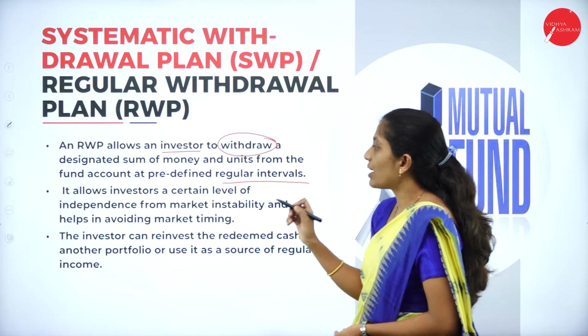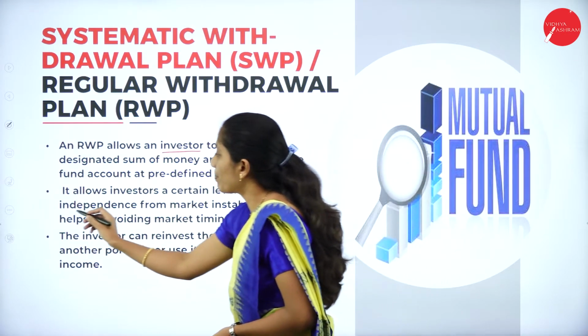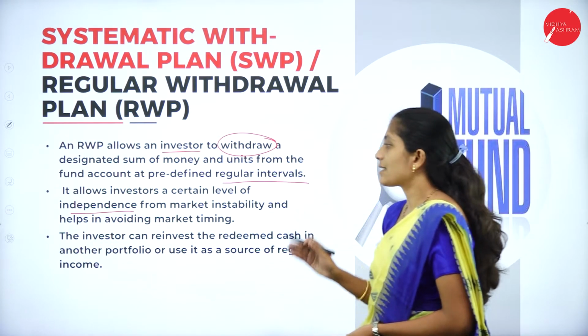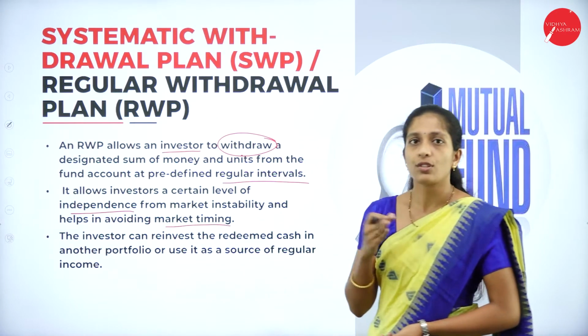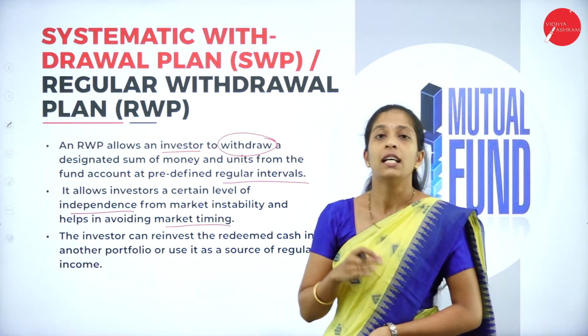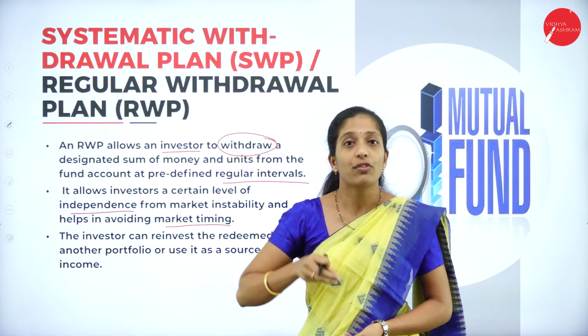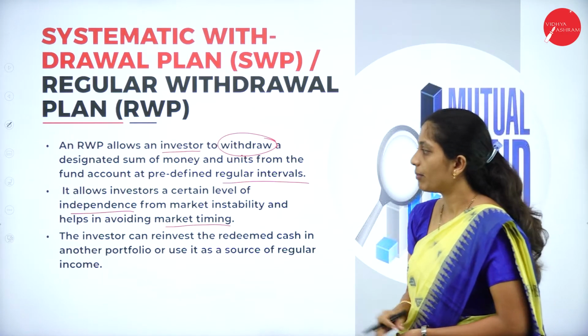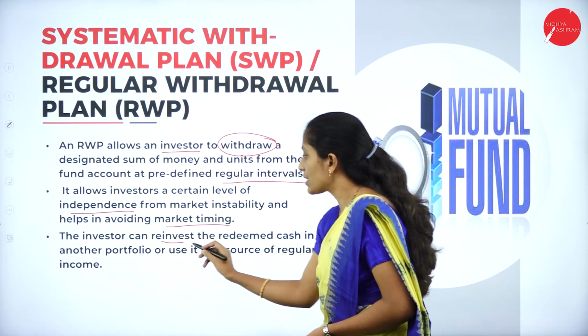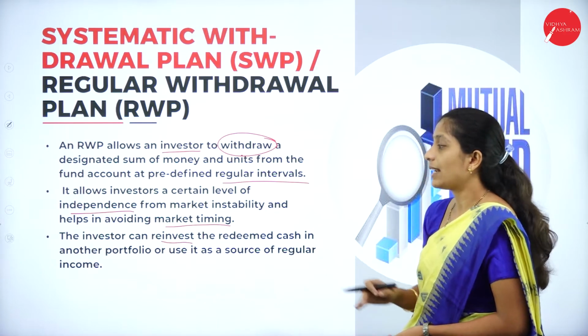It allows investors a certain level of independence from market instability and helps in avoiding market timing. So depending upon the fluctuations or the price of the units, they can withdraw a certain number of units from the mutual fund scheme. The investor can reinvest the redeemed cash in another portfolio.